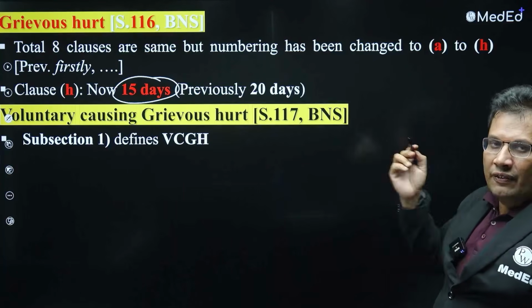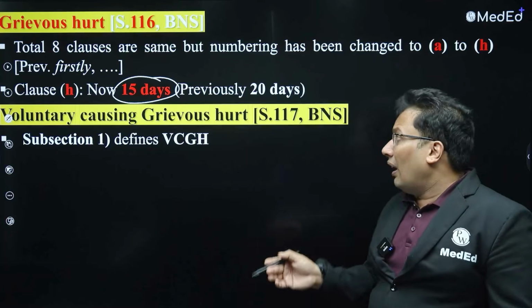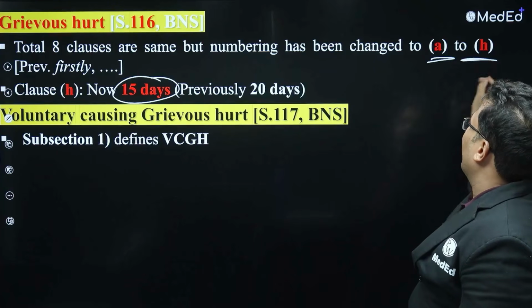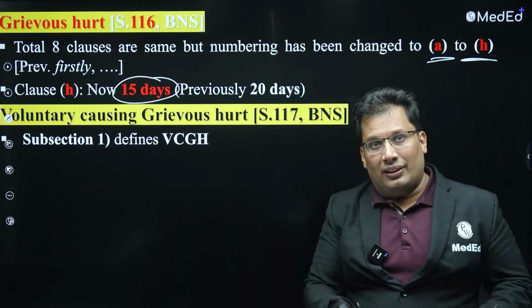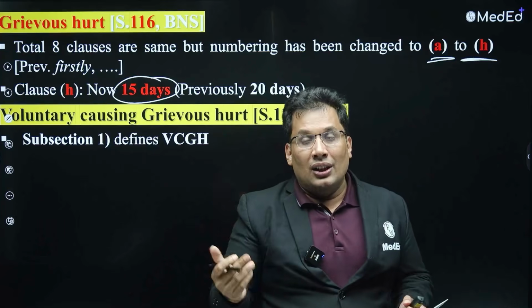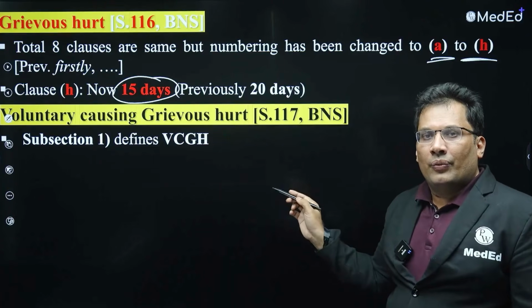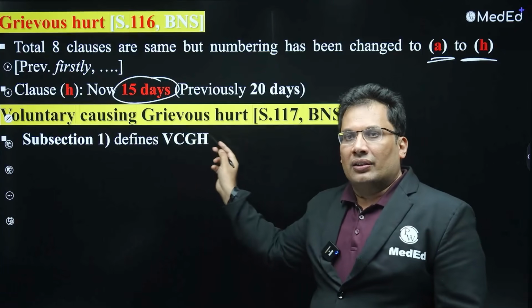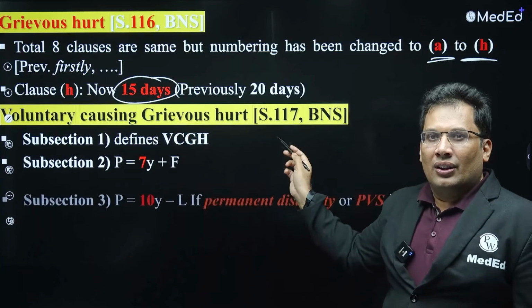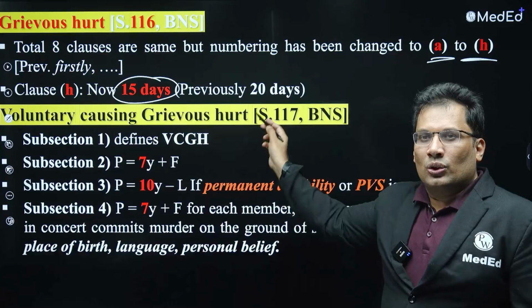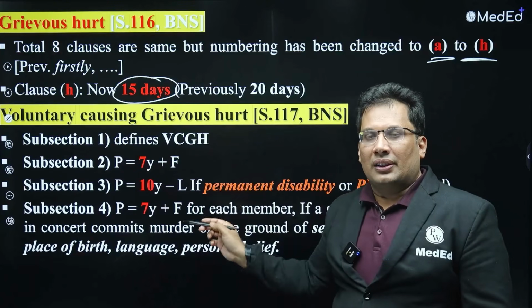Previously it was firstly, secondly, thirdly like that. Now it is A to H. That is the only difference. Firstly, emasculation. Secondly, like that. Now it is A to H. Now 15 days instead of 20. Voluntarily causing grievous hurt. That is 117 BNS. So if you remember that, more than enough.